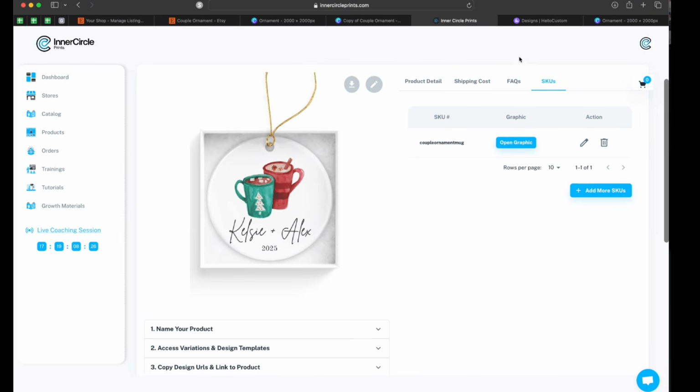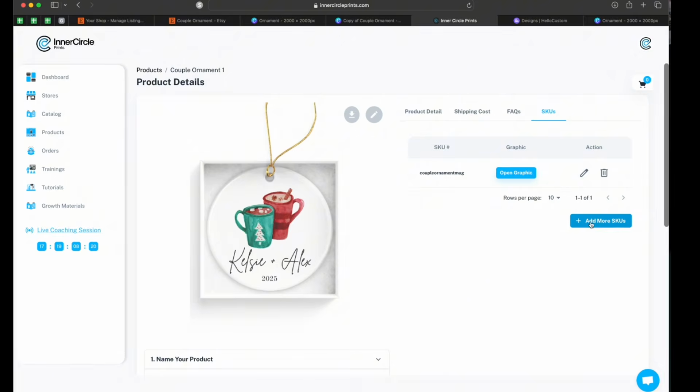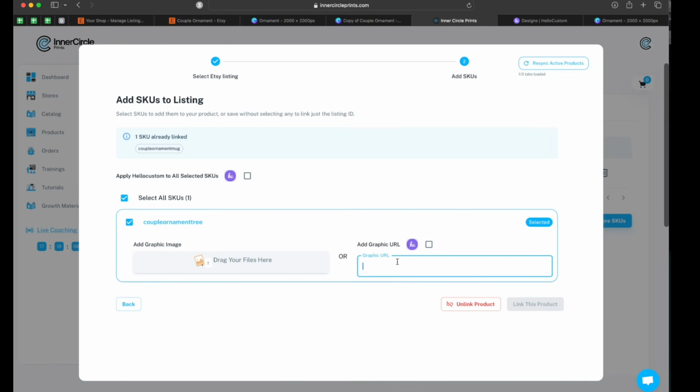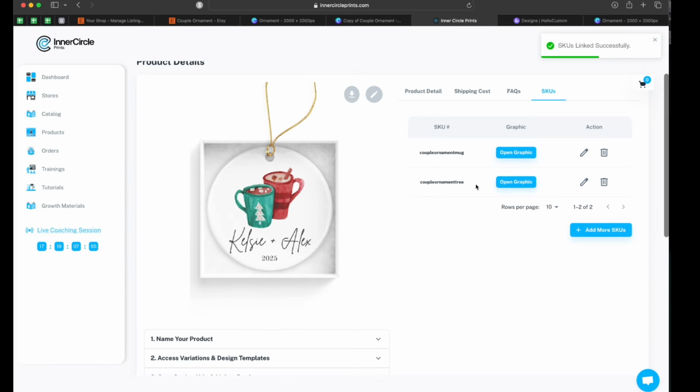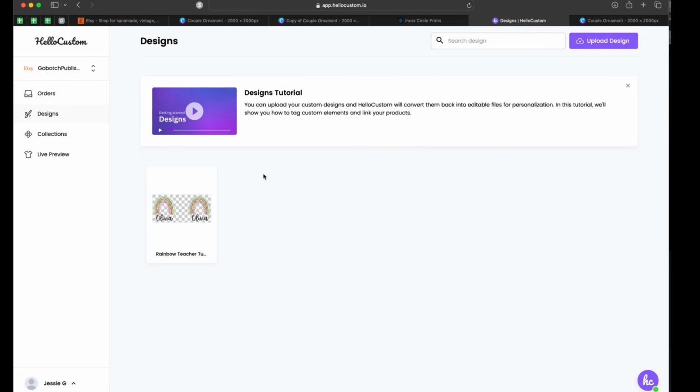Inside of this listing, I actually can come up here to SKUs, and I can click add more SKUs, select the tree SKU, and put the different URL here. You would just go to SKUs and add the other one here and link that product. So inside of this listing, I have the mug SKU and the tree SKU, and I'm going to update my product. Okay, let's say that you're setting it up with Hello Custom.